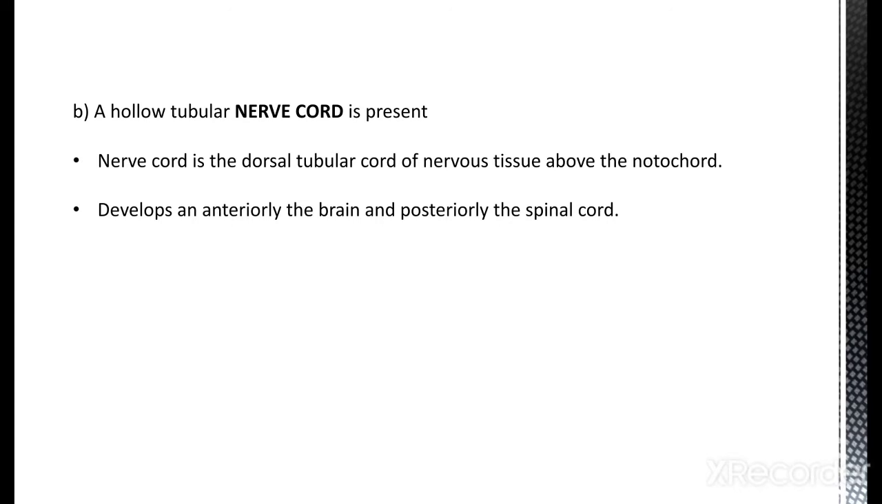It is made by nervous tissues and looks like a rod-like structure. Its anterior swollen part is known as the brain, and the posterior tubular part is known as the spinal cord. Okay, so it is also the second important feature of chordates. The two together make up the central nervous system of the organism.